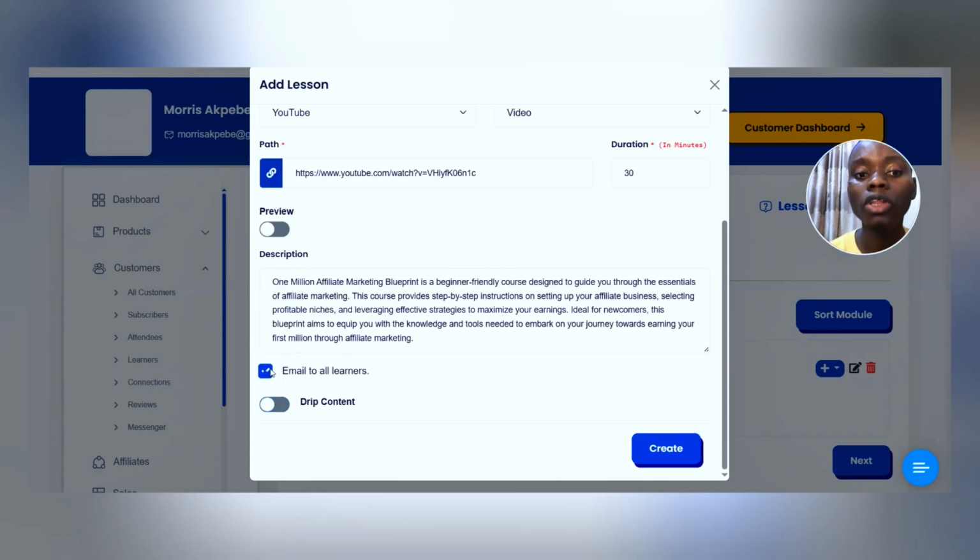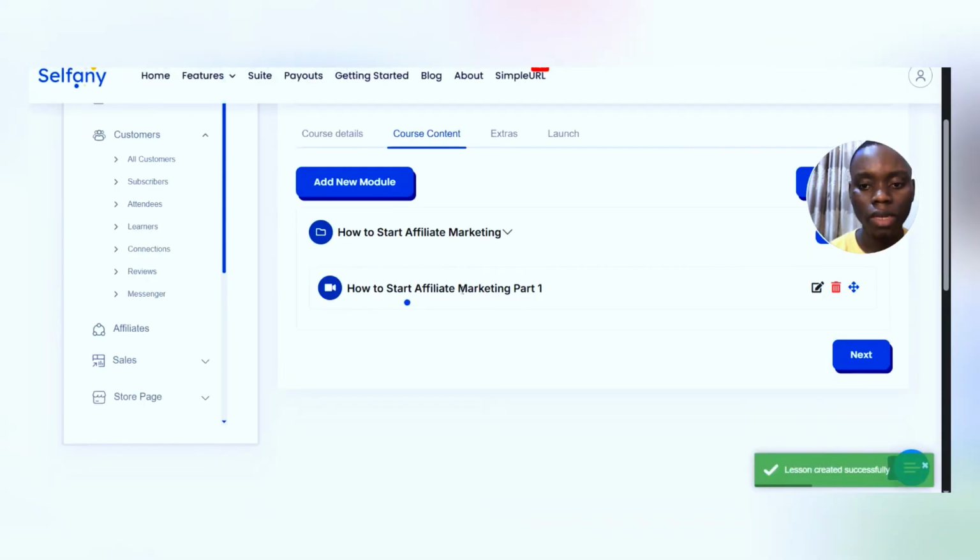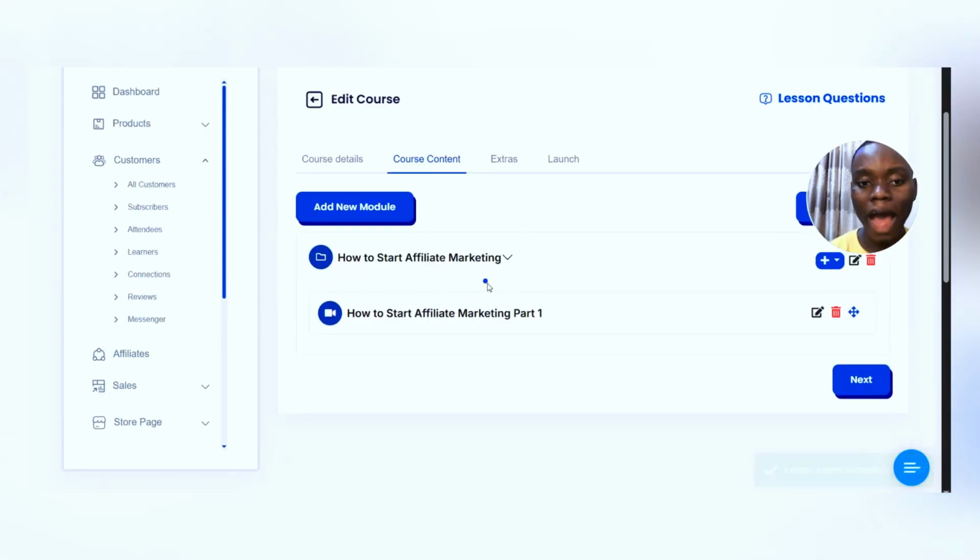And if you want to email all your learners, maybe you are adding this content where people have already purchased it and you want them to get an email that a new module has been added, you can actually do that here. But we are setting up this course for the first time, so we don't really need all of this. All we have to do is create. Here you have your video added to this module already.